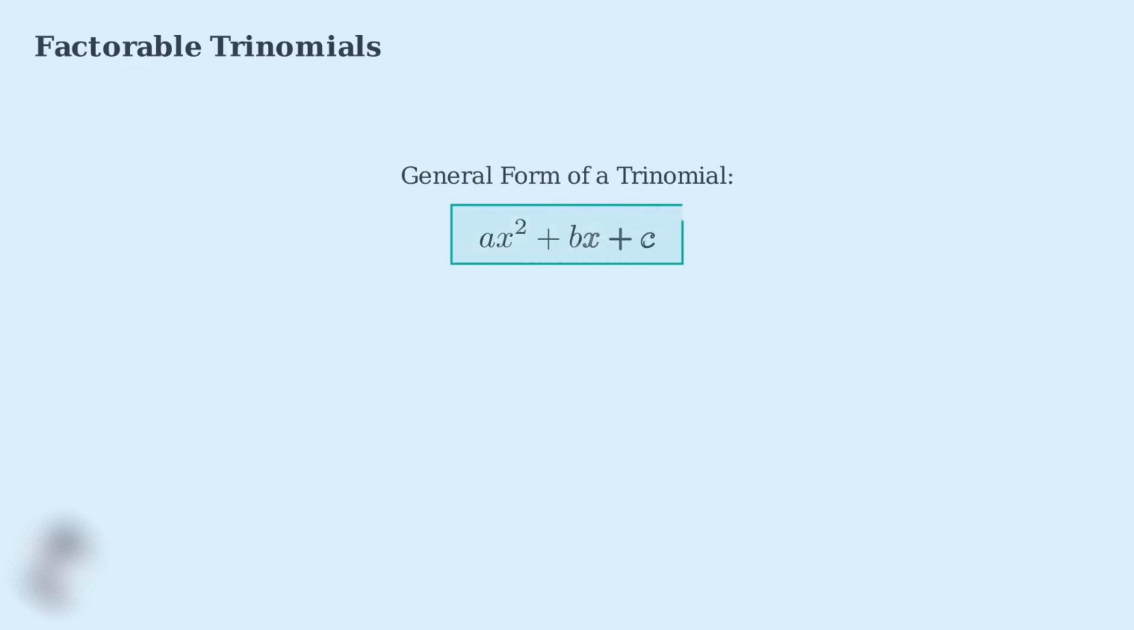A trinomial is a polynomial expression that contains exactly three terms. The standard form of a trinomial is ax squared plus bx plus c, where a, b, and c are constants called coefficients, and x is our variable. Let's break down each component. The coefficient a is the number in front of x squared, b is the coefficient of x, and c is the constant term with no variable attached.